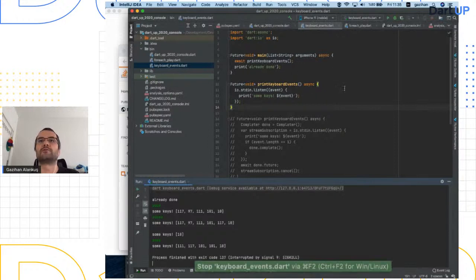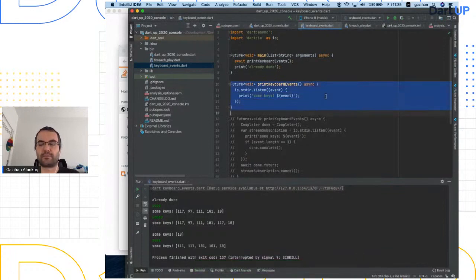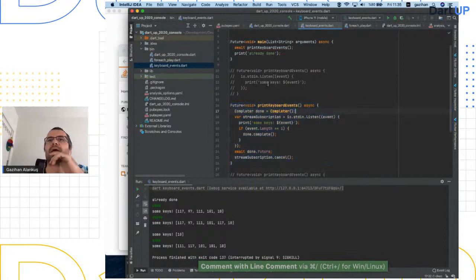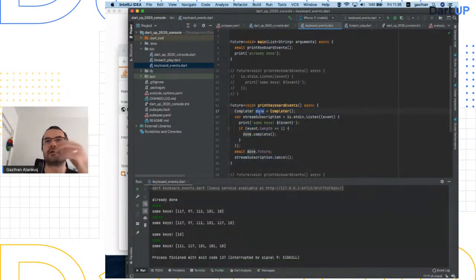So how can I do that? Well, I could do something like this. I did write some code below. You can create a completer, and a completer is a way to create a future for you. And then in your Stream subscription, notice that it's the same. I still have a listen here, which returns a StreamSubscription, so I could break it in the future. But I have a listen here, right? In the listen, I'm doing the same thing. I'm again attaching, but in it, I'm completing this completer when nothing is entered.